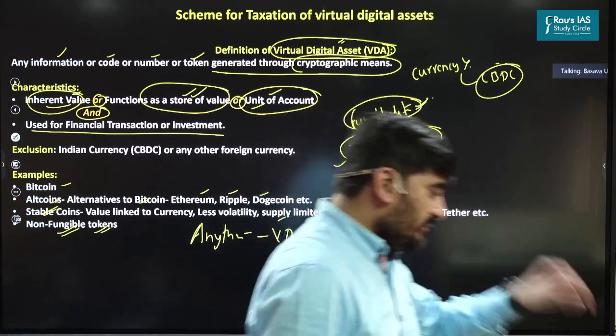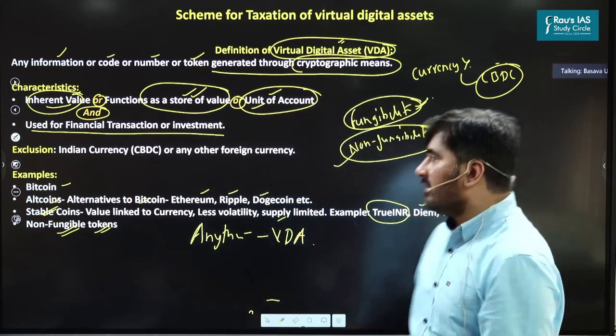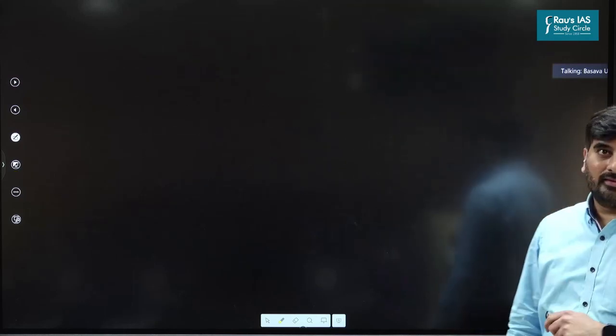Yeah. So these are the virtual digital assets. Now let's understand how we are going to tax the virtual digital assets.